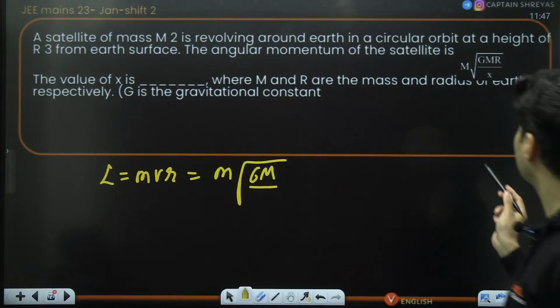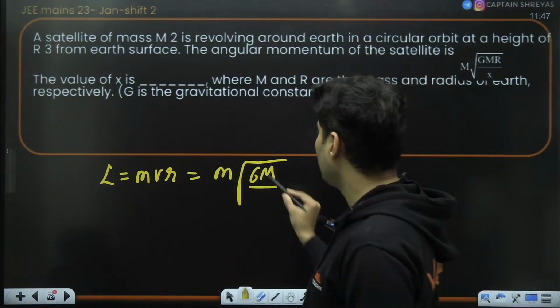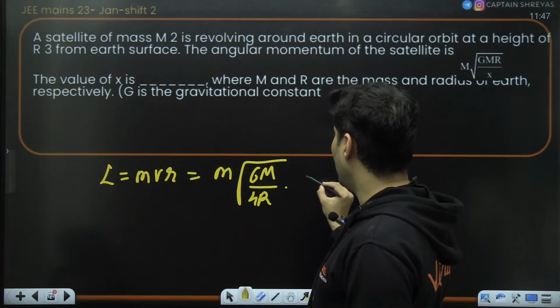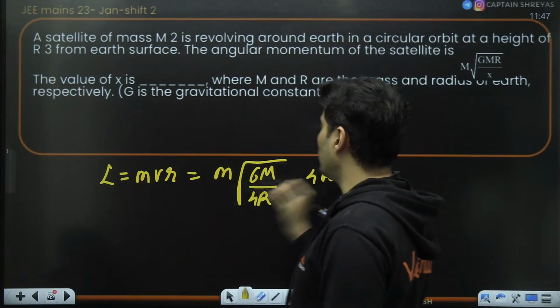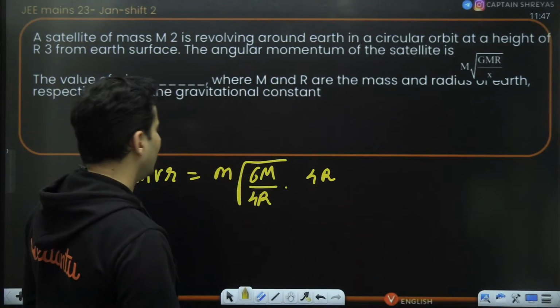The height is, I think, 3r. So if the height is 3r, the radius will be basically 4r, and into r, so again 4r over here. The question is, what is the value of x over there?